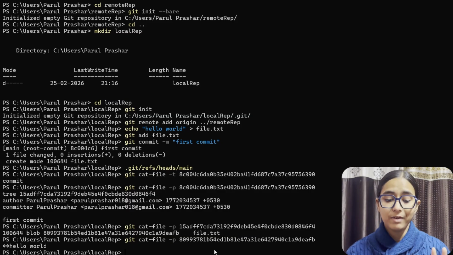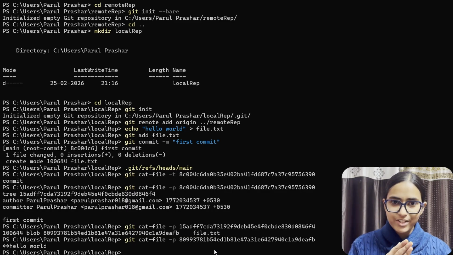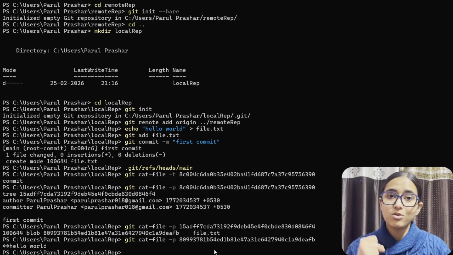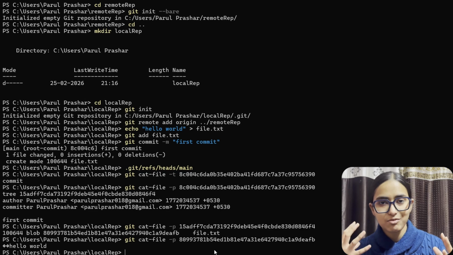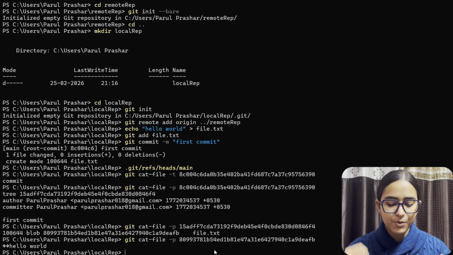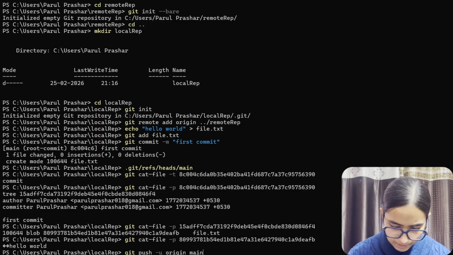Now, before we make another commit, we need to push this, because what we have written now is just in our local repository. We need to send it to remote as well. So what we usually do when we are sending things from our laptop to GitHub, we use the command git push. We are going to use it here: git push origin main.